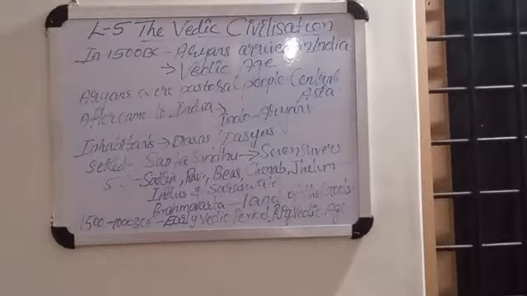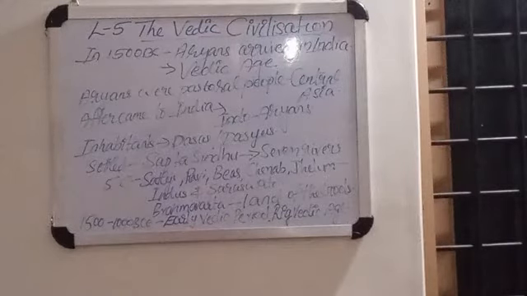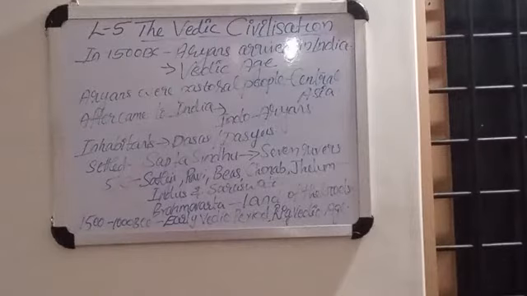We studied the Harappan civilization, which flourished for more than 1000 years and began to decline around 1500 BCE. During this period, the Aryans from Central Asia arrived in India, and from this period onwards they laid the foundation for the next age, known as the Vedic age, otherwise the Vedic civilization.